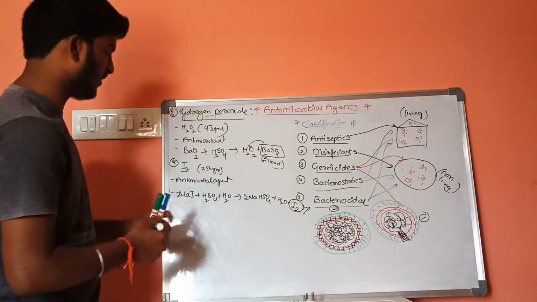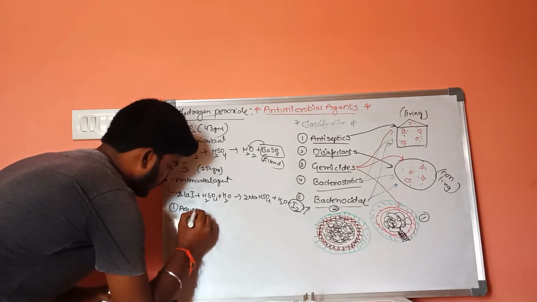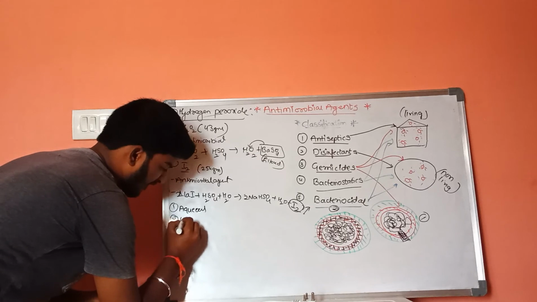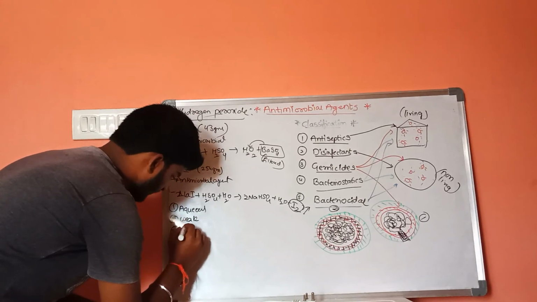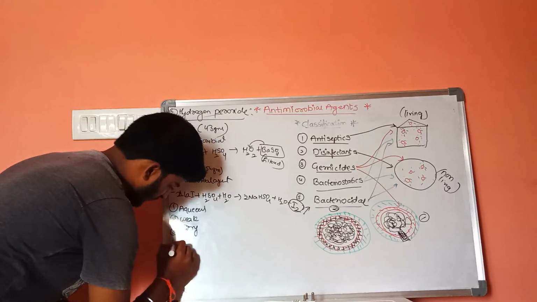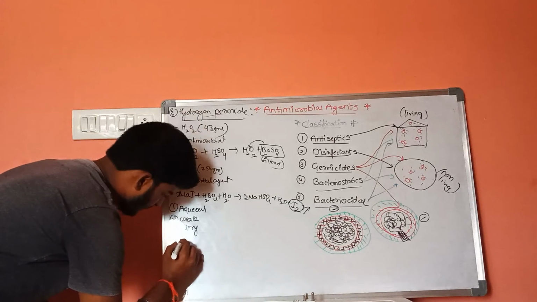These iodines are of 4 types. One is aqueous iodine, second is weak iodine, third is strong iodine, and fourth is strong iodine.